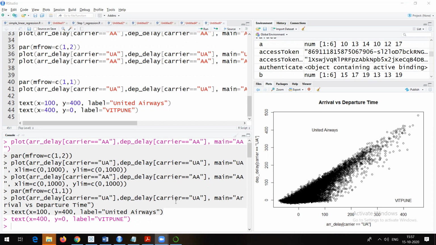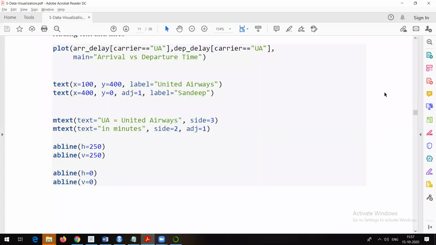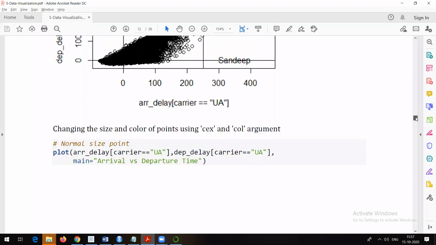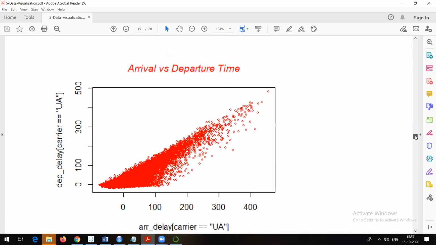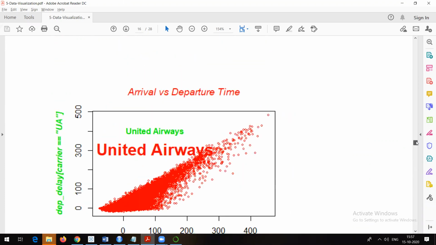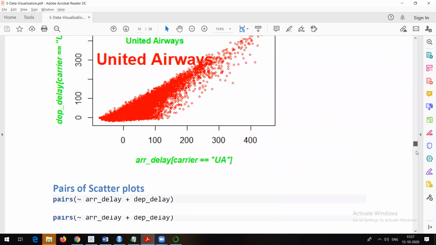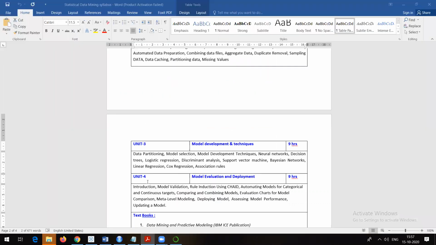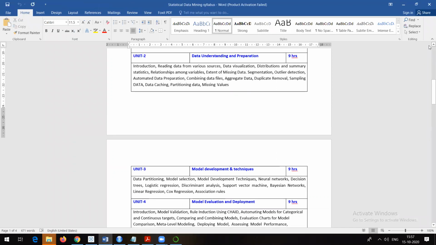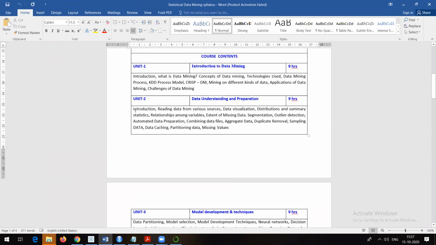Obviously there are some other things also which we want to discuss, and finally we want to see how to color them so that everything looks nice and is very understandable. That's what visualization is. That's what I was trying to tell you, that to complete this second unit, most of the time I will be showing you practical examples so that you understand clearly, and it should not be just theory.